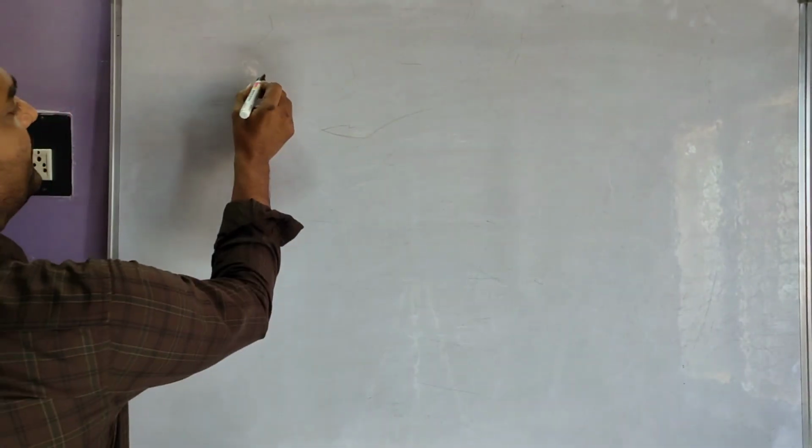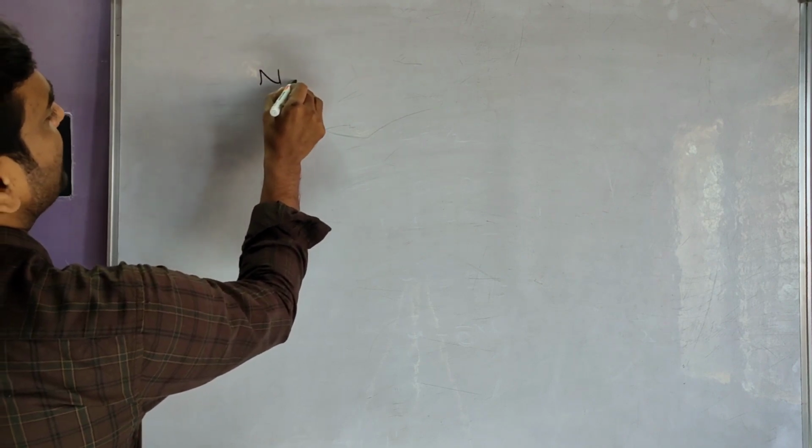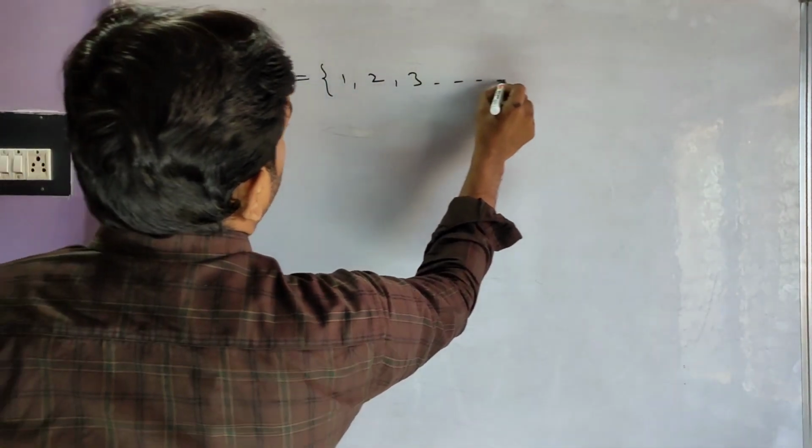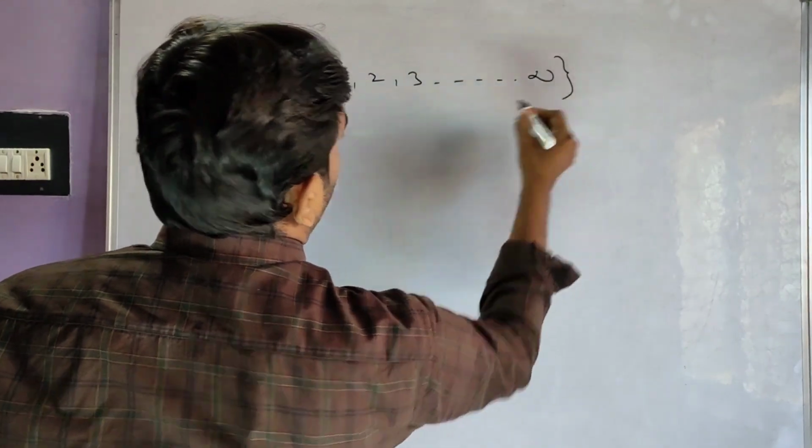Before going to see the topic rational numbers, we have to know the natural numbers, whole numbers and integers. Already we learnt in 6th and 7th classes. The natural numbers are denoted by the letter capital N. Those are the set of numbers 1, 2, 3, 4 and so on.